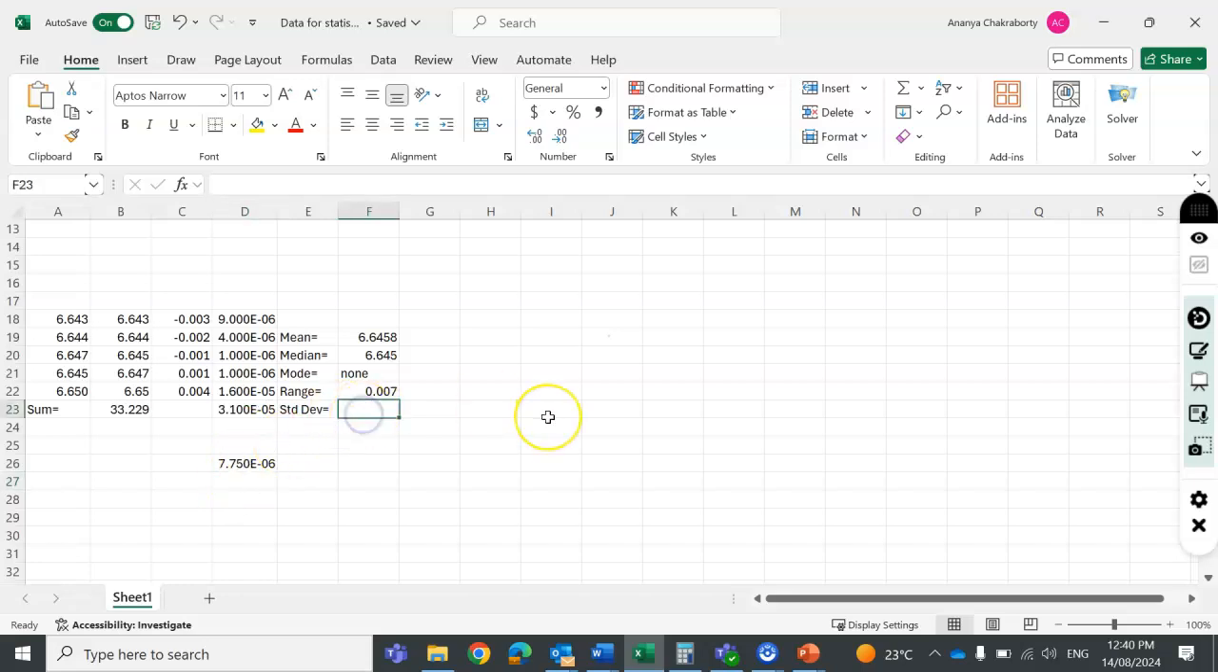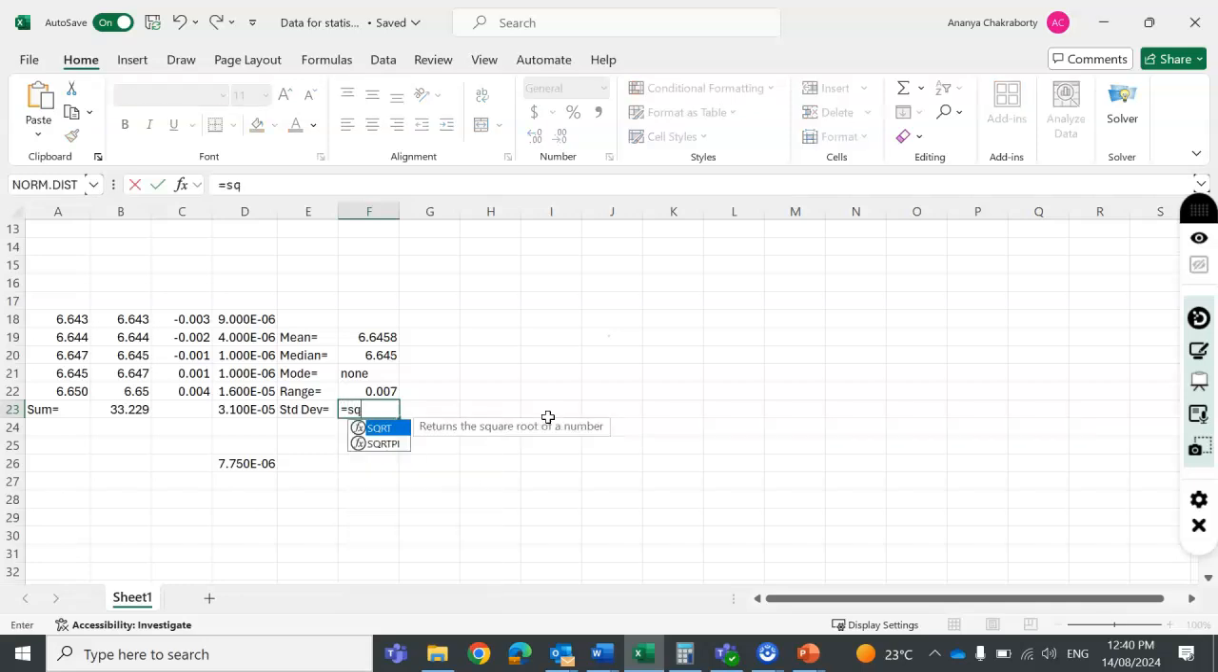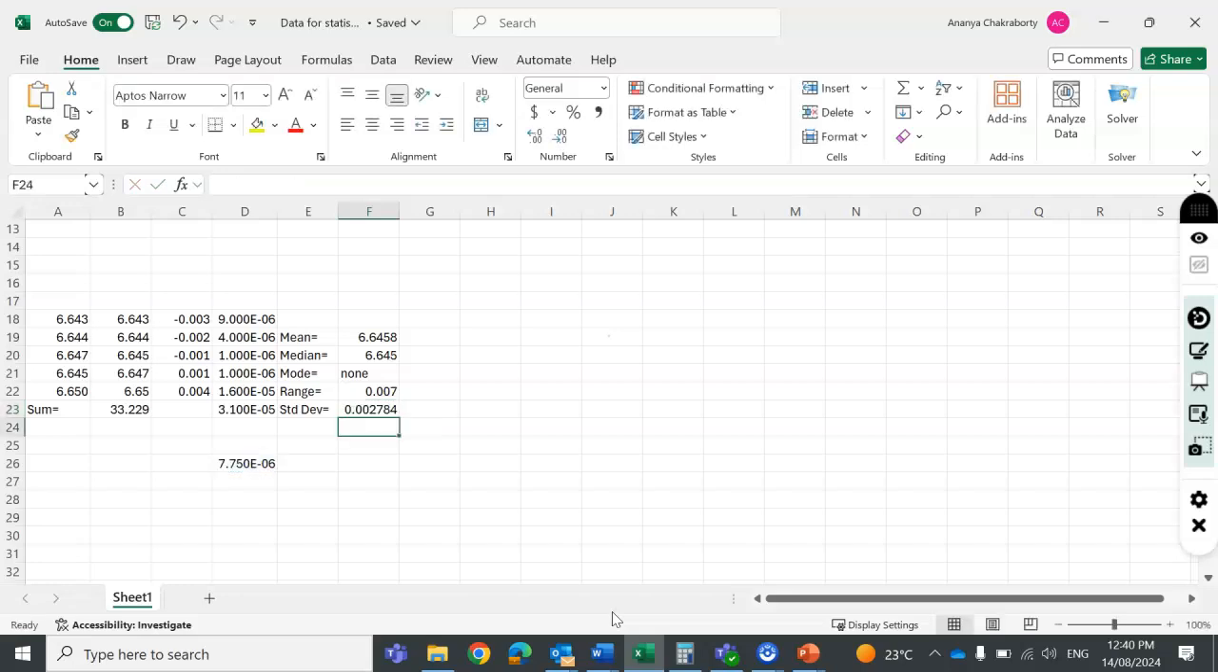So your standard deviation will be equal to square root of this number. So it will be even smaller. So this is already a small number. So you can see the square root of this is 0.0027 and you can round it to 3 decimal places, which is 0.003. Right, so that is the standard deviation for your given problem.